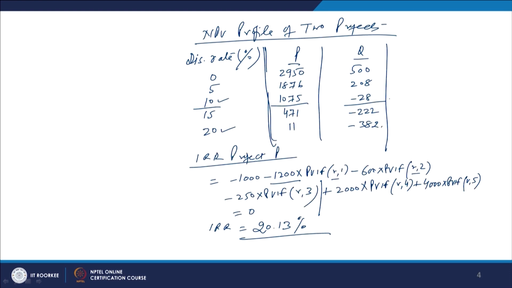We are going to choose the project P because its NPV is far more compared to the project Q, where the NPV is negative. And if you take, for example, the cost of capital as 20%, again the answer is the project P, though the NPV has come down from say 1075 at 10% to only 11. But if you look at the NPV of the project Q, it has become further more negative and has gone to 382, in rupees lakhs or crores, whatever it is.